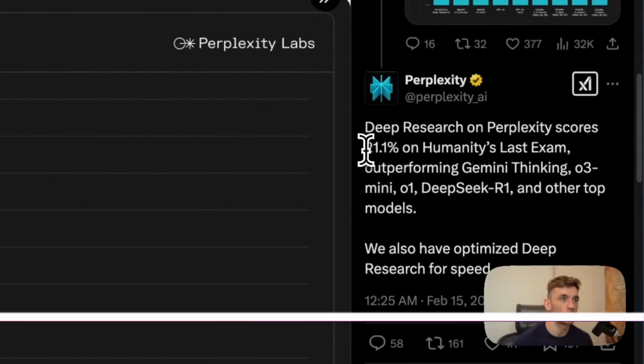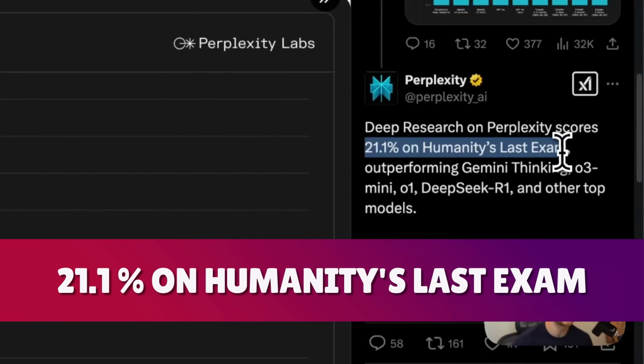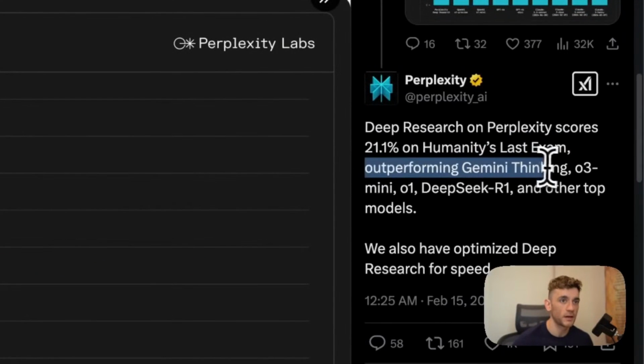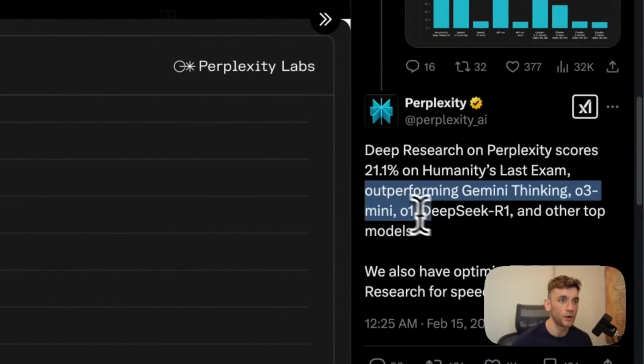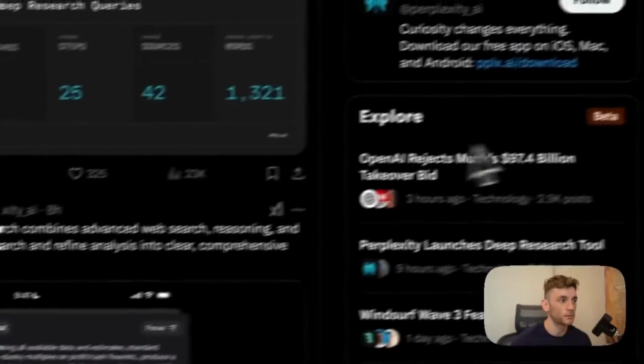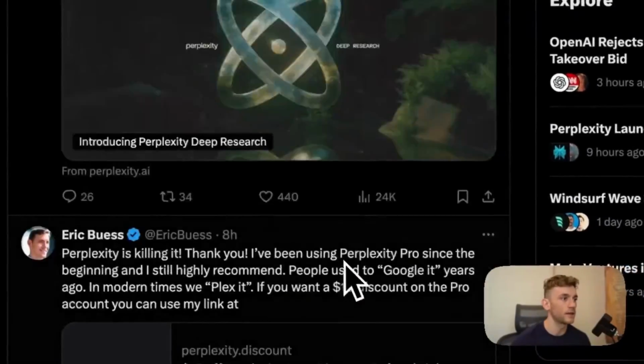We've got the deep research stats on Perplexity scores. It scored 21.1% on Humanity's Last Exam, outperforming Gemini Thinking, o3-mini, o1, DeepSeek R1, and other top models. We'll be testing it out today. I'll show you exactly how to get access and how to use this step by step. But I'm super excited. Perplexity always come up with the goods. So let's get straight into it.